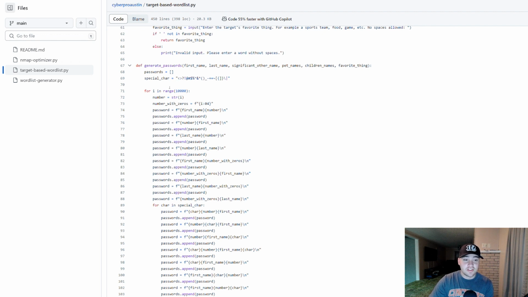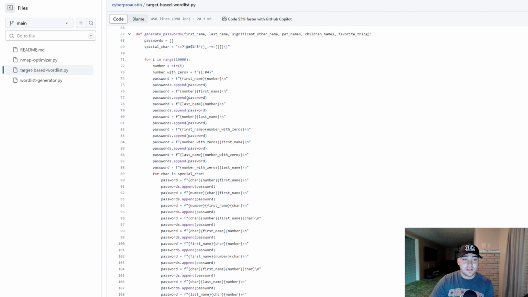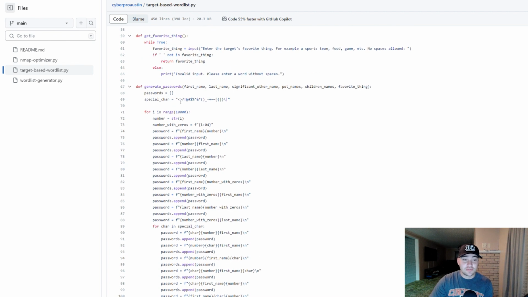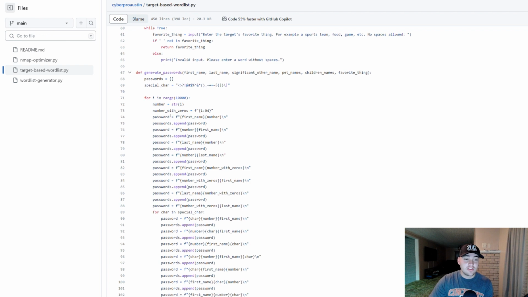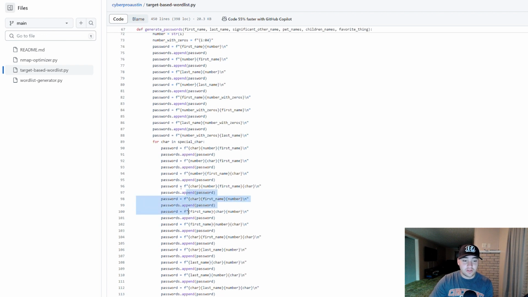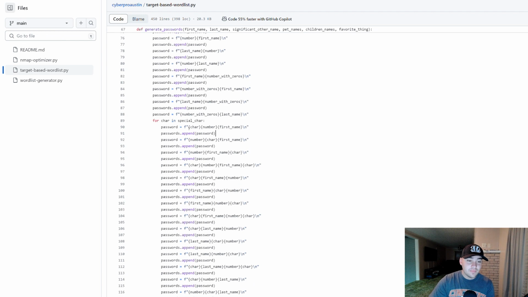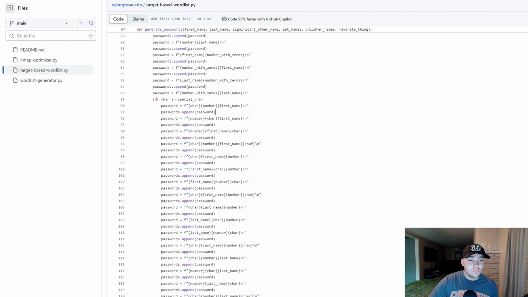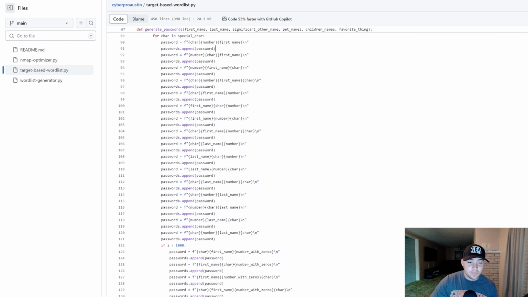So you can see how this generates an extremely large amount of passwords. For i in range 10,000, for every special character after that. If you want to find out how many passwords this is going to generate, you can just do a lot of multiplication: however many special characters are here, times 10,000, and then every single one of these things. Essentially, for every number and special character, we go down here and we do this.